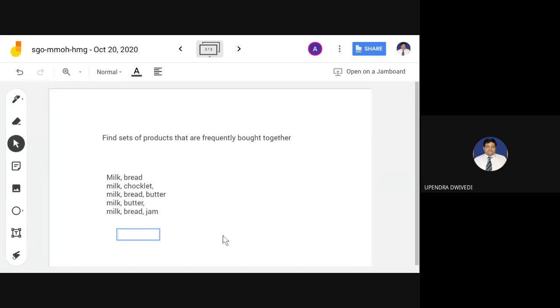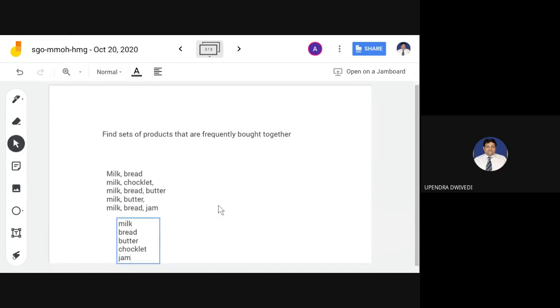Milk, bread, butter. So let me do the thing. There are certain items; let me categorize them: milk, bread, butter, chocolate, then jam. These are the items bought by the customers, and they create these item sets. If I count milk, milk has been bought 5 times.